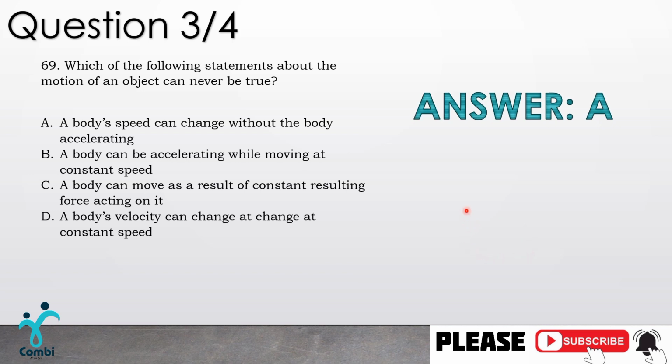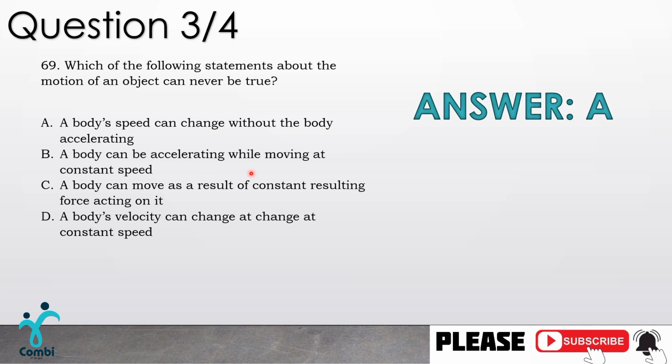So the velocity changes, and this change in velocity means acceleration. So I think it's not possible for a body to change its speed without accelerating.